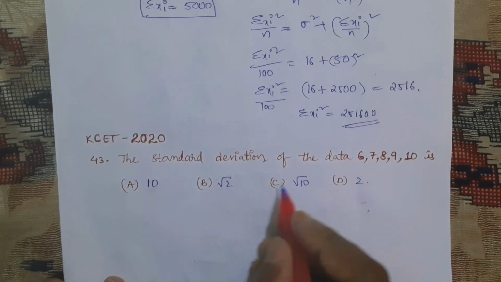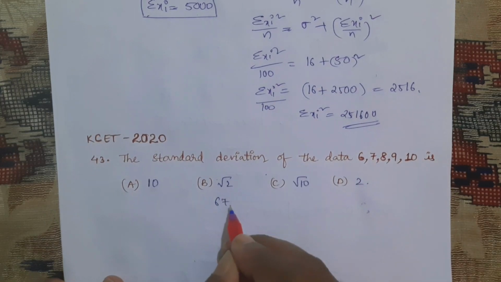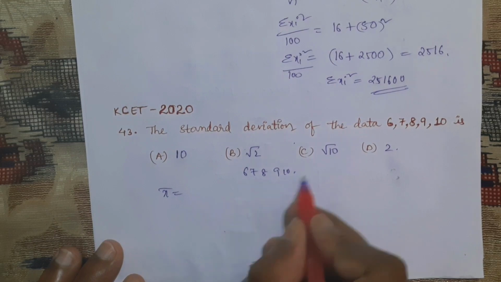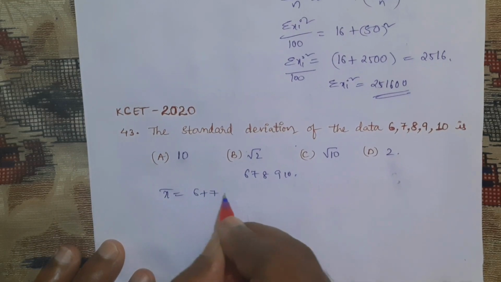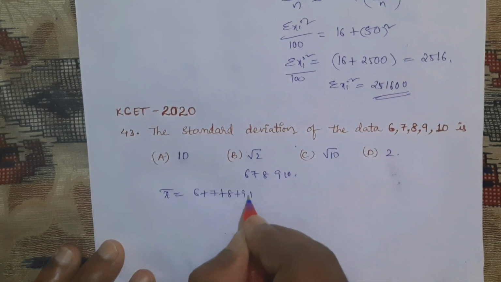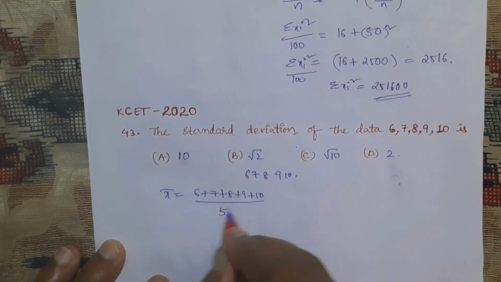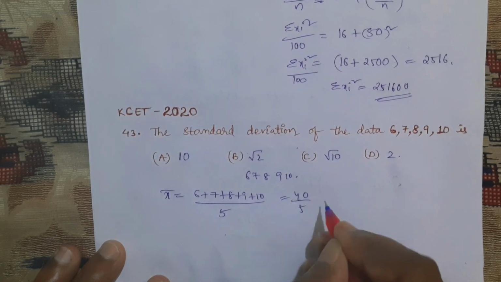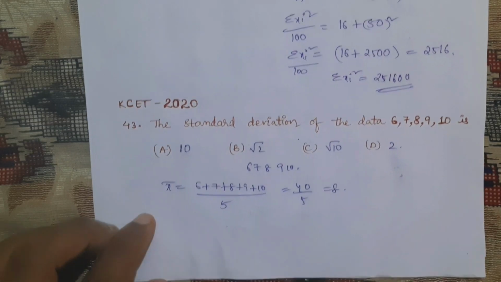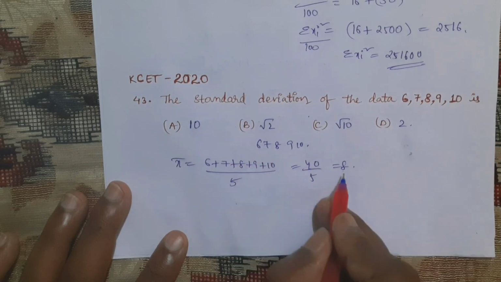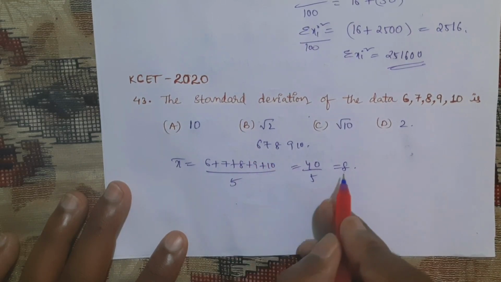Okay, first we will find the standard deviation. First I will find the mean. What is the mean? X bar is equal to the sum of all these, 6 plus 7 plus 8 plus 9 plus 10, divided by the number of items, 1, 2, 3, 4, 5 items, which is 40 by 5, which is equal to 8.